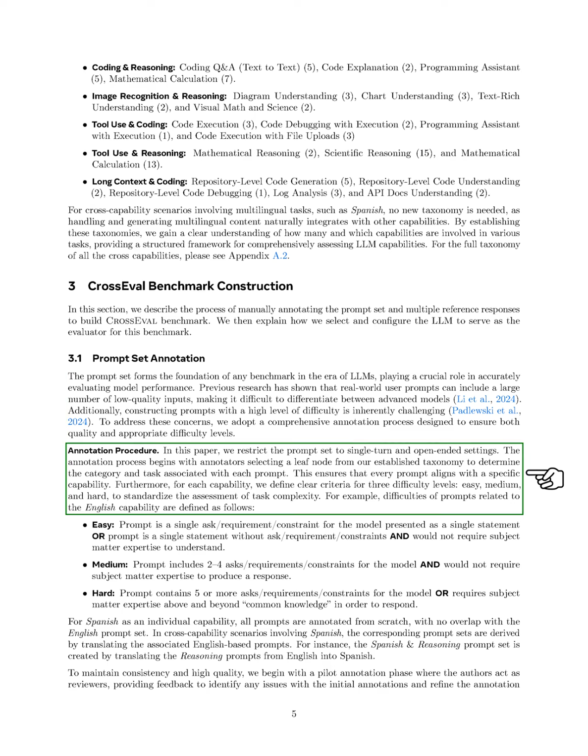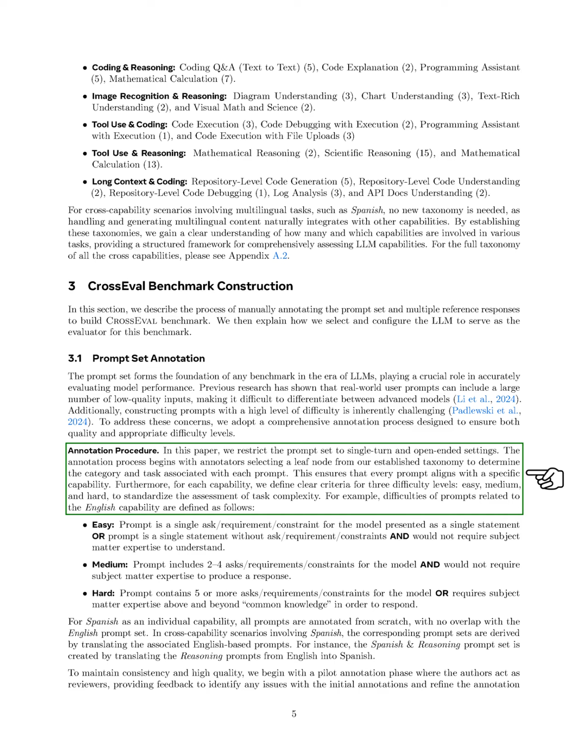Our annotation procedure focuses on single-turn and open-ended prompts. We start by having annotators choose a specific category and task from our established taxonomy for each prompt, ensuring alignment with particular capabilities. We also define clear criteria for 3 difficulty levels: easy, medium, and hard. For example, an easy prompt might be a simple request that doesn't require specialized knowledge, while a hard prompt could involve multiple complex requirements or necessitate expert knowledge.